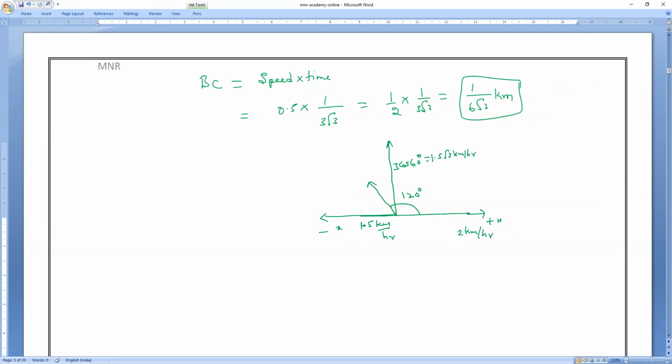In the horizontal direction, we know 1.5 kilometer per hour. So what is the drift speed? 0.5 kilometer per hour. That is the resultant one, because these two are not equal.